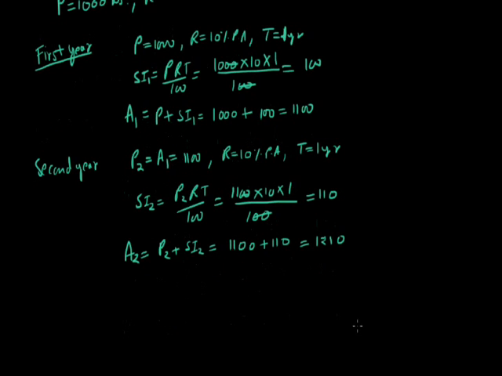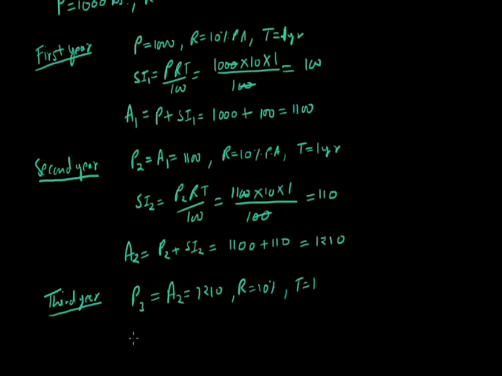Now when we are moving to the third year, the principal in the third year is the amount of the previous year, that is A2. The value of A2 is 1210. Rate of interest is again 10% per annum, and the time period is again 1 year, because we are calculating only the third year's interest.